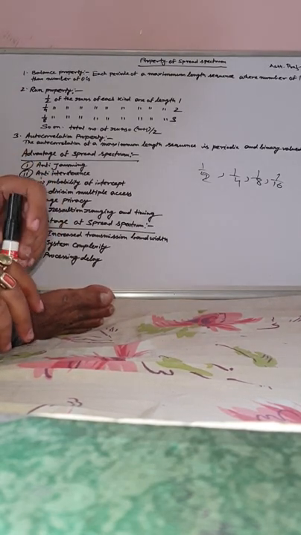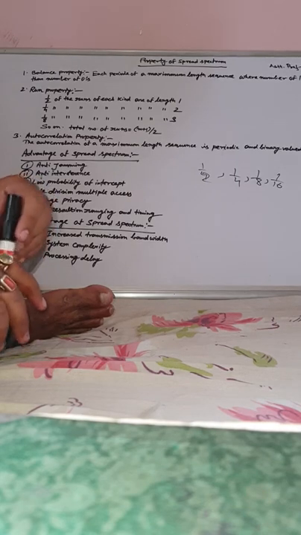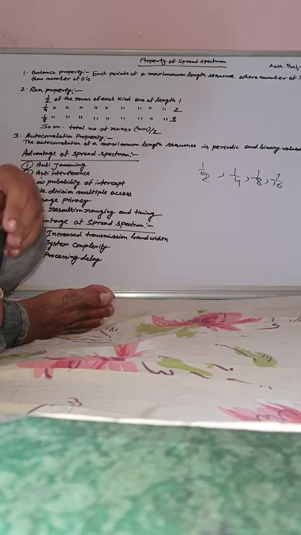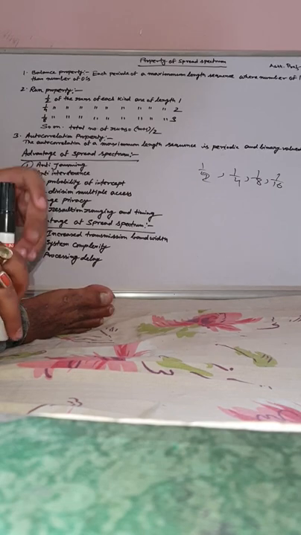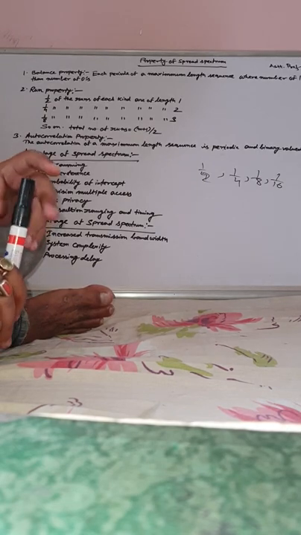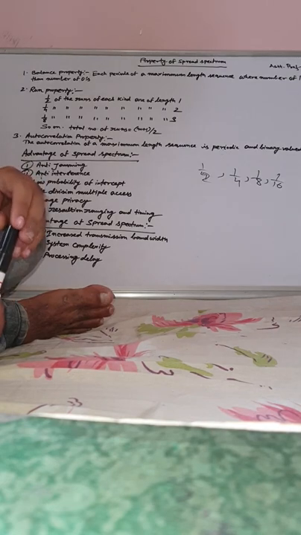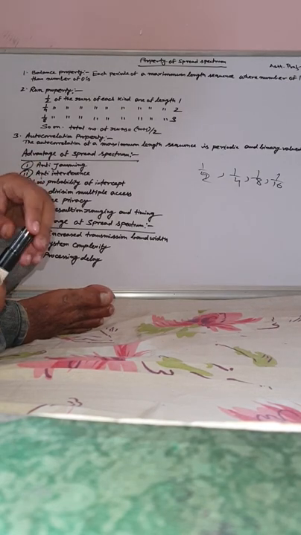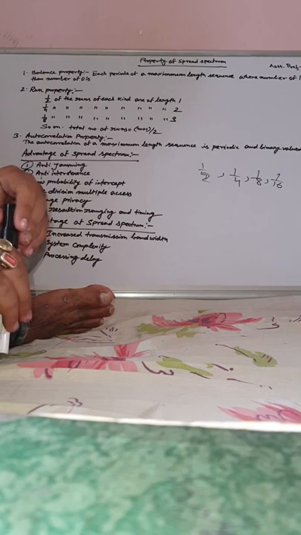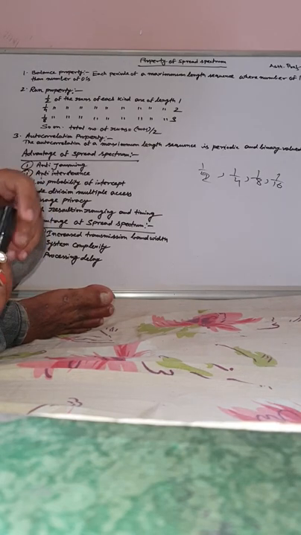From tomorrow onwards we'll start a new chapter, computer networks. Computer networks and telephony, these two chapters are left in your syllabus. We have completed satellite communication, optical fiber communication, and today spread spectrum modulation technique. From next day we will start computer networks.